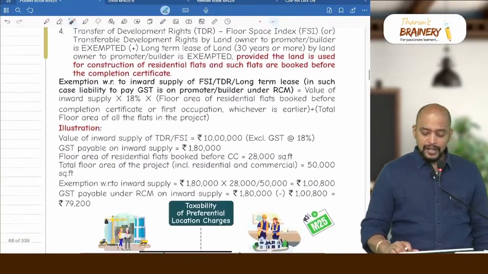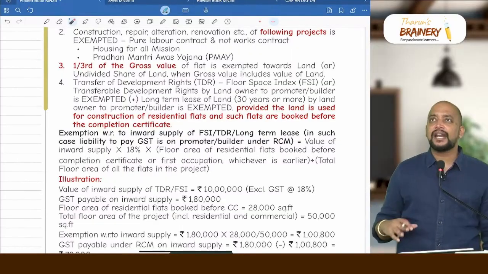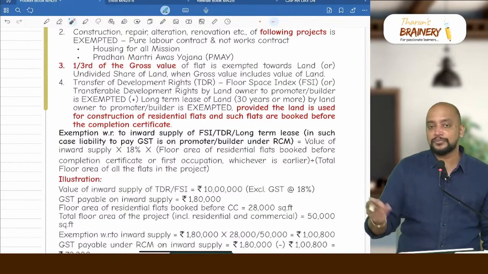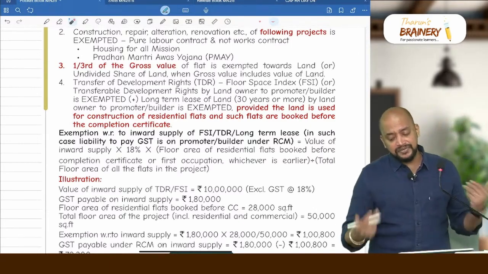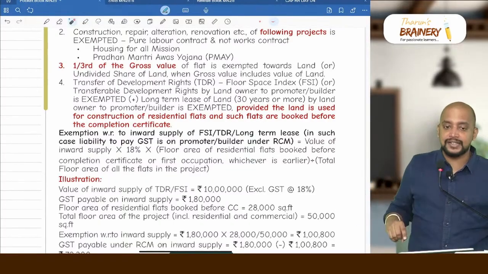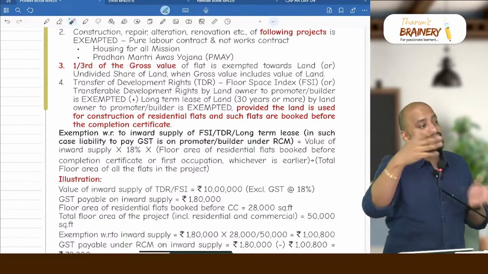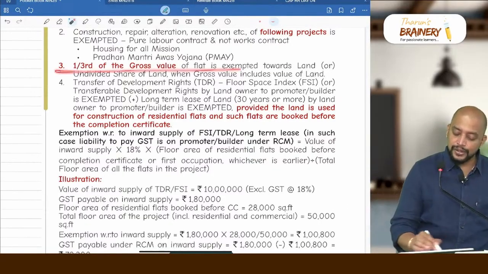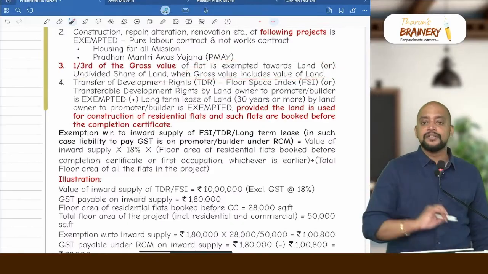So you can see here, 1/3 of the gross value of the flat. For example, if you take 75 lakhs, 75 lakhs into 1/3 is what? 25 lakhs. So 25 lakhs will be excluded as exempted, and the remaining 50 lakhs only will be taxable. What if the land value is given separately? Even if the land value is given separately, we will follow the same thing. We take land value 40 lakhs, construction cost 50 lakhs, 40 plus 50, 90. In that 90, 1/3 is 30. 30 is only exempted. The remaining 60 lakhs will be taxable. So 1/3 is only exempted towards land or undivided share of land where the gross value includes the value of land.